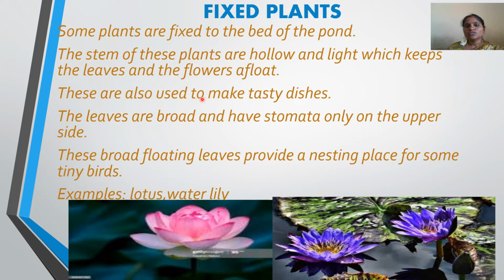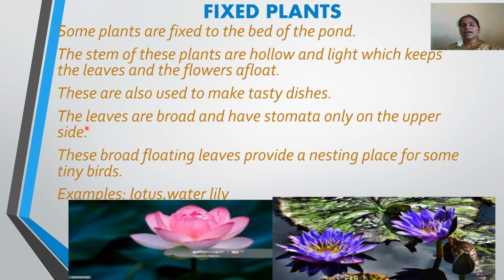These are also used to make tasty dishes. The tender stems are used for cooking and added to some dishes. Even the seeds of the flowers are used to make curries and are added to some dishes also. The leaves are broad and have stomata only on the upper side.